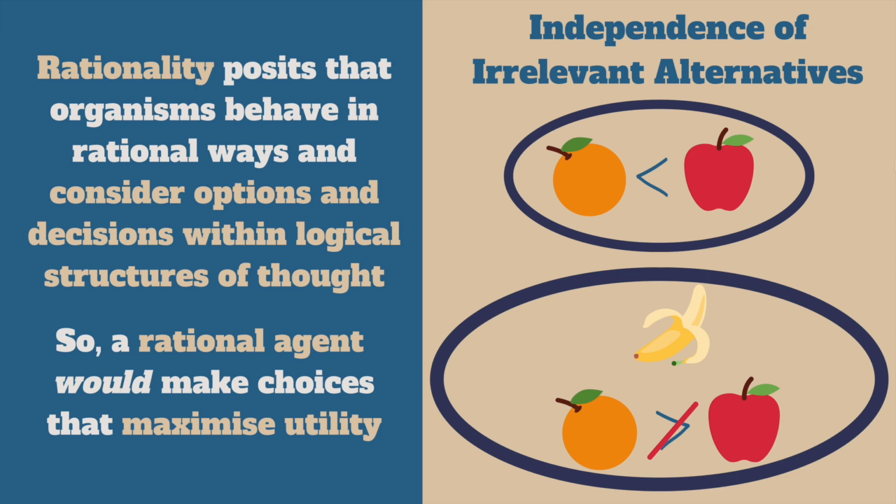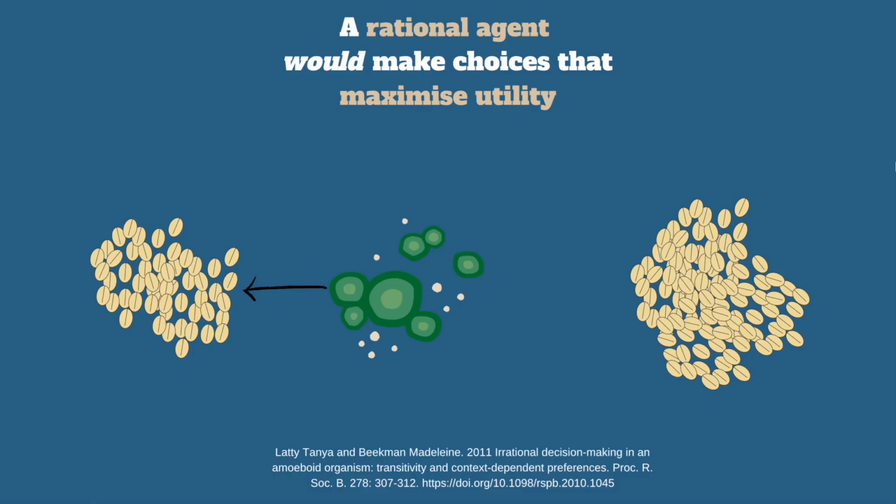According to IIA, if there is a consistent preference for apples to oranges, then adding a banana should not change that order of preference. Applying this principle to animal behavior, a study by Tanya Latty and group studied rationality in slime mold. A slime mold culture was given a choice between two piles of oats, and its preferences between the two were calculated.